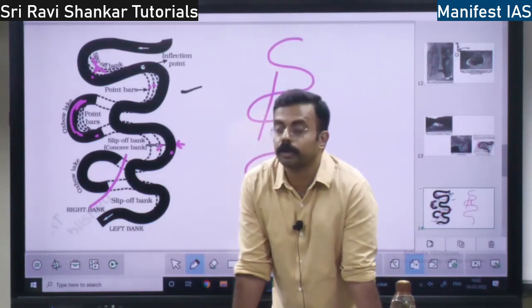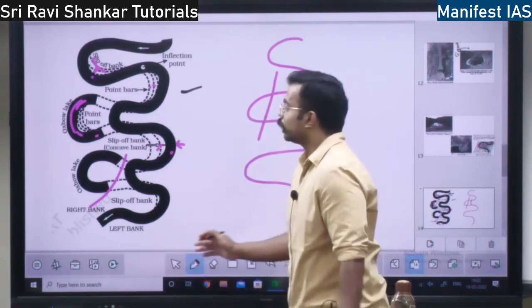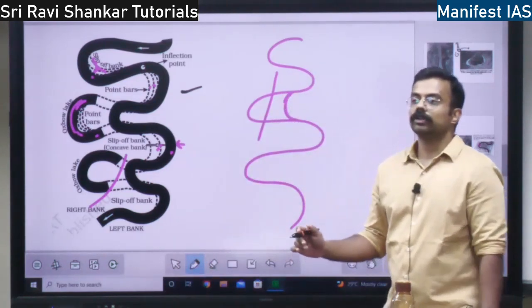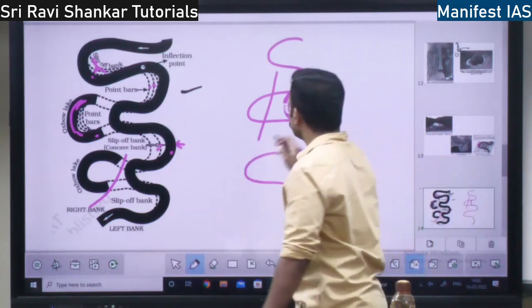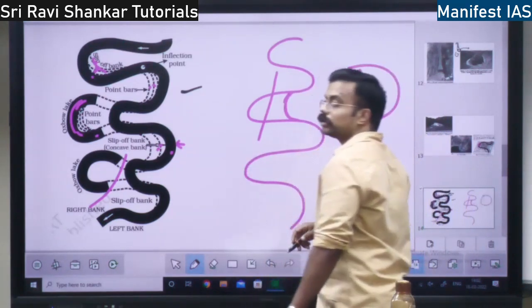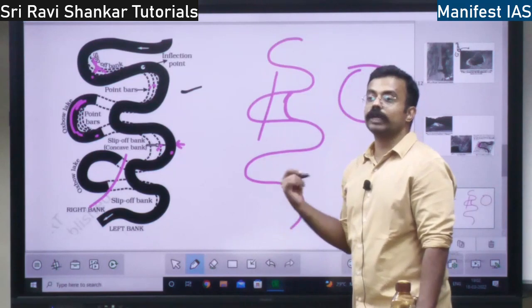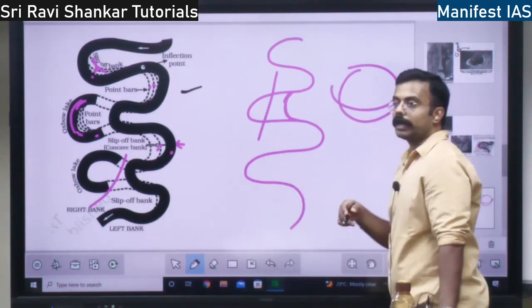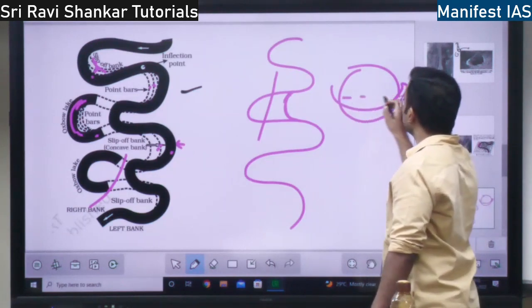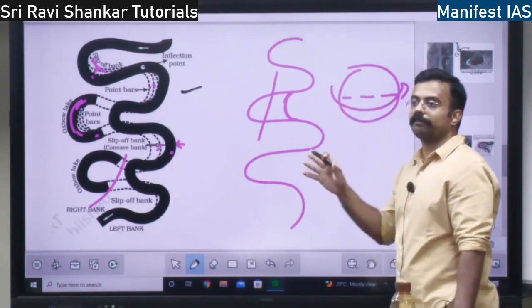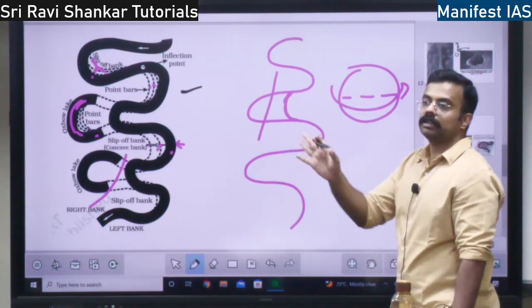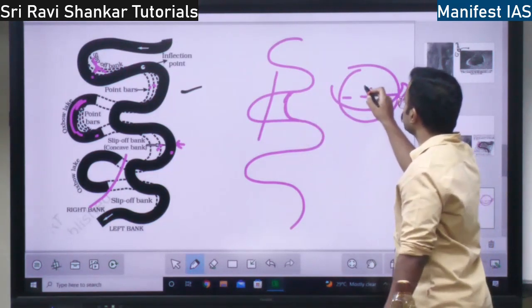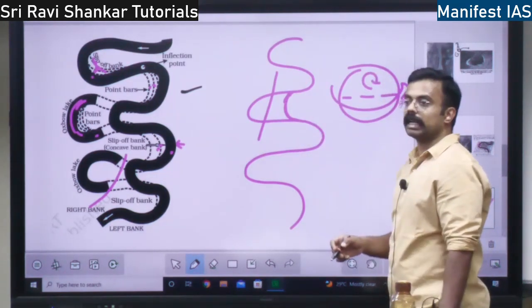And third, there should be Coriolis force. See, do you know what Coriolis force is? Earth is rotating from west to east. So when it is rotating from west to east, what happens? In the northern hemisphere, whatever the winds or the movement of water, it takes place in the clockwise direction.